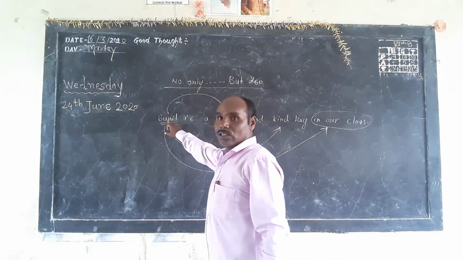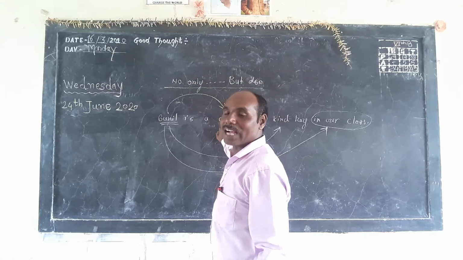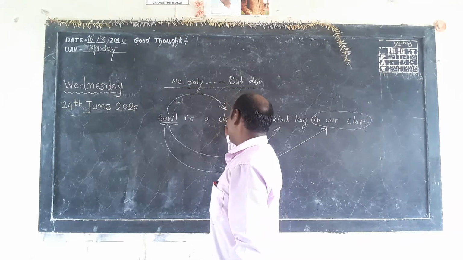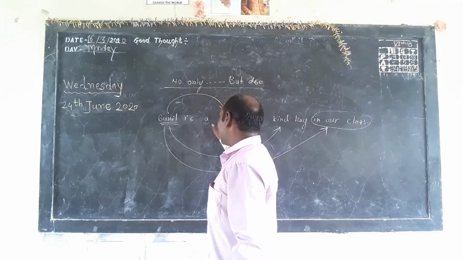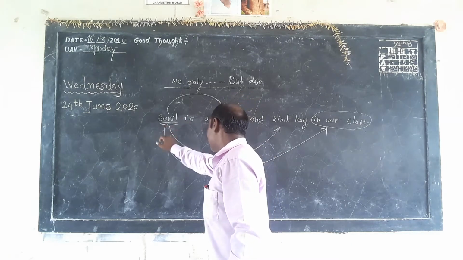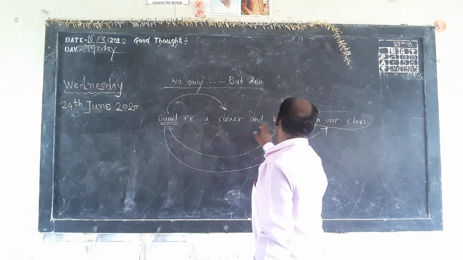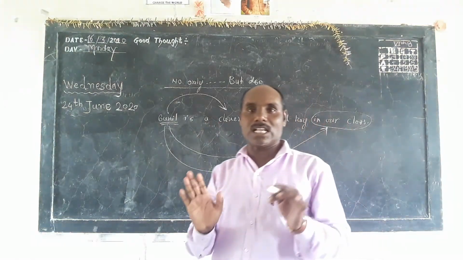First, the quality of Sunil, that means adjective, clever. Sunil is a clever boy. And same sentence, Sunil is a kind boy in our class. In our class is common.